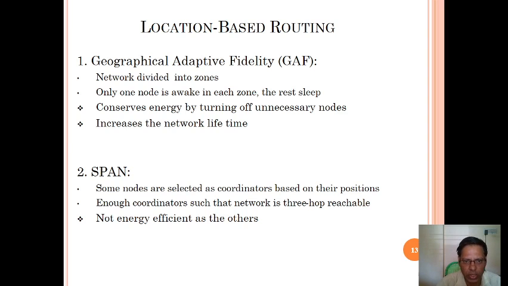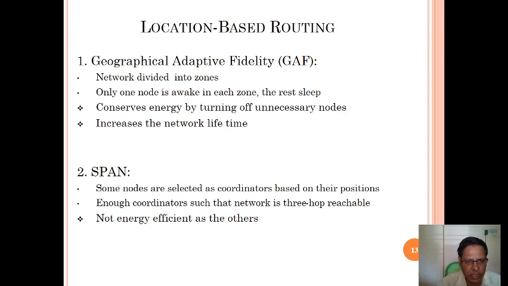The node that is transmitting the packet is awake, the remaining sleep. It conserves energy by turning off unnecessary nodes, and of course increases the network lifetime, because the remaining nodes are idle.